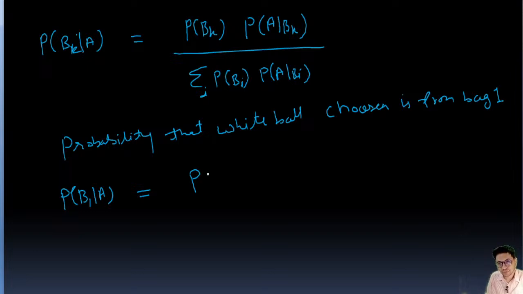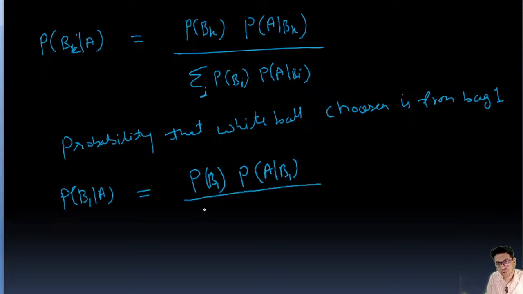P(B1|A) is going to be P(B1) into P(A|B1), right? Probability of getting white ball from bag one, right?